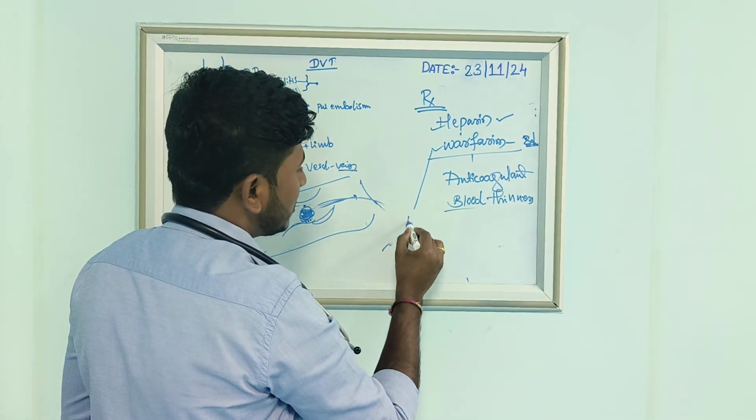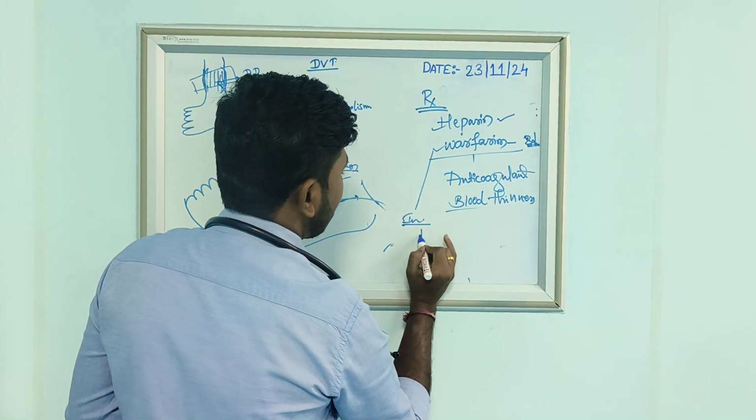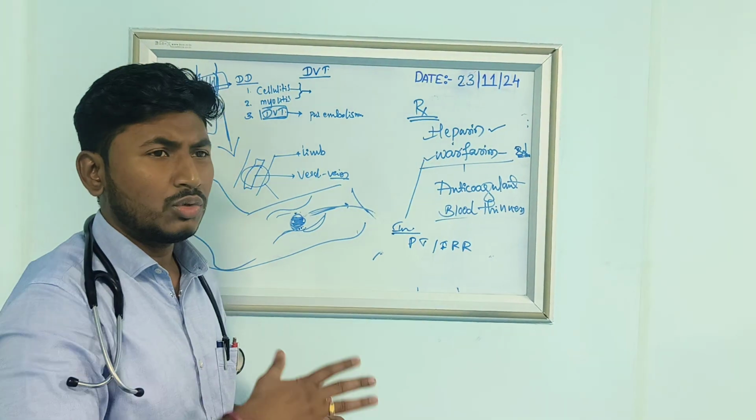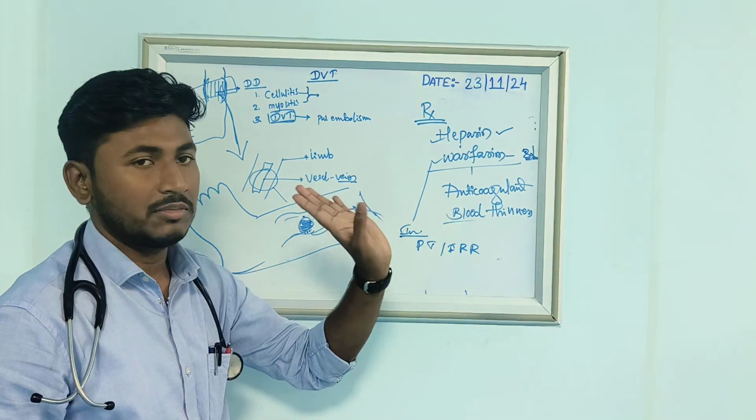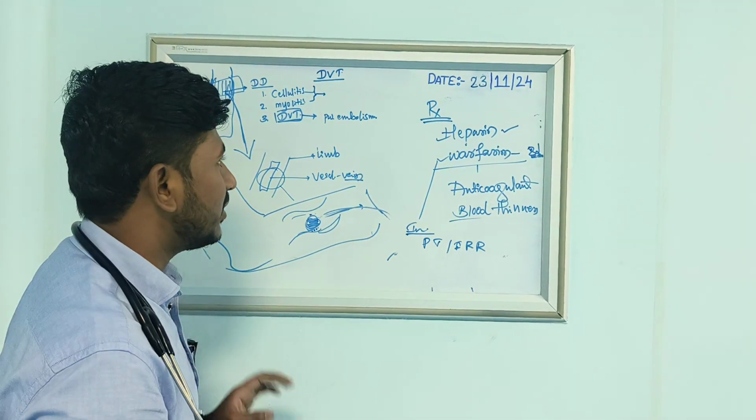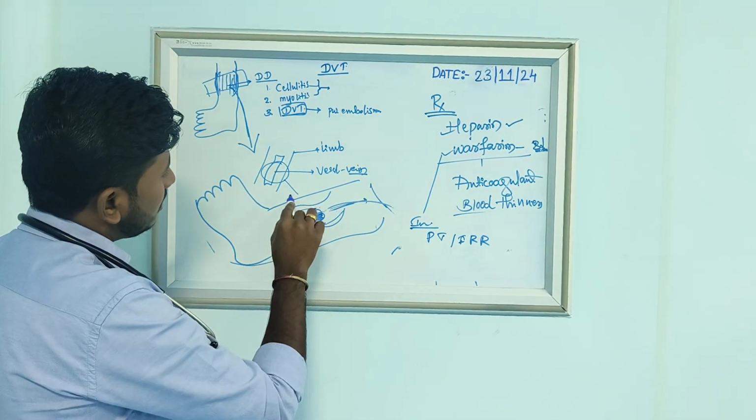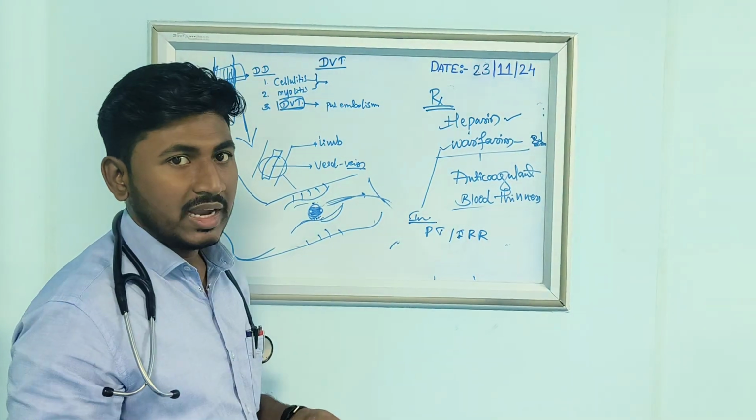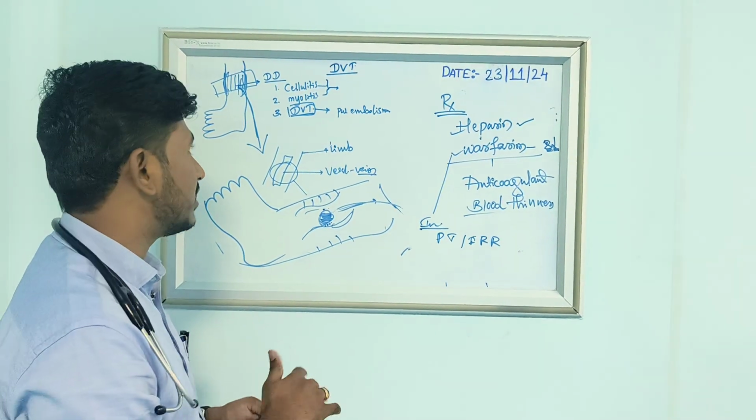The only investigation you have to do is PT INR. We have to maintain a PT INR of 2 to 3, monitoring it every time while giving warfarin. So this is the treatment. Other than that, there will be some inflammation, so you have to give anti-inflammatory medicines and painkillers.